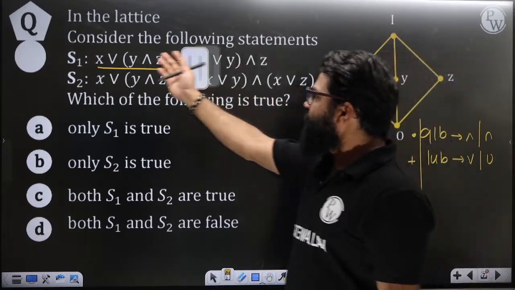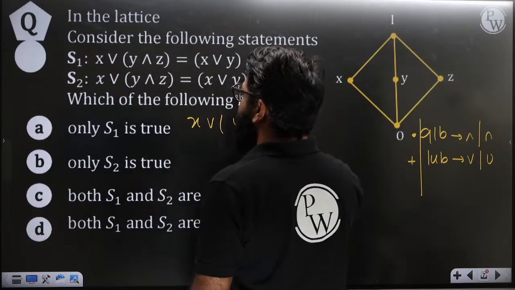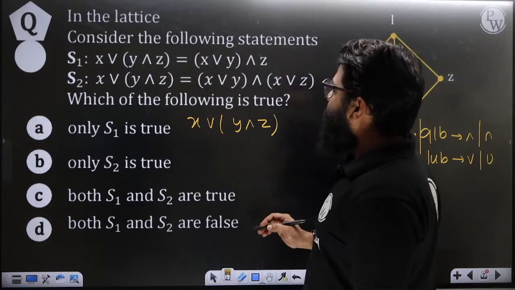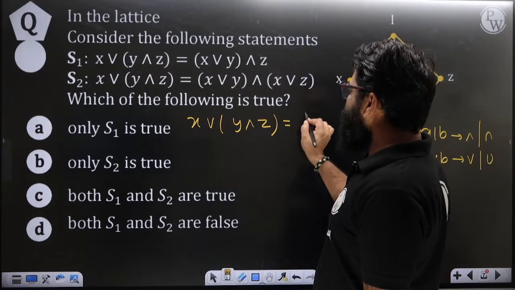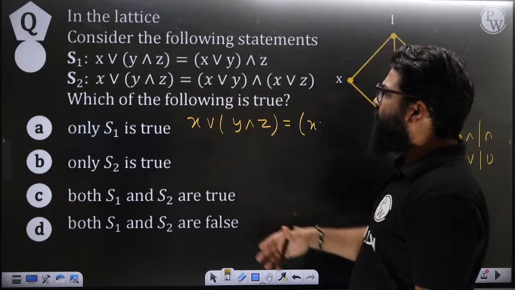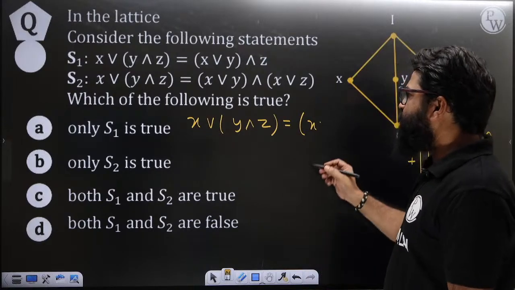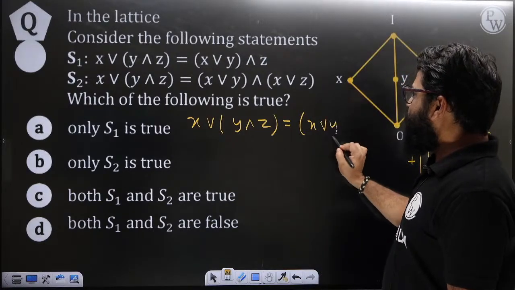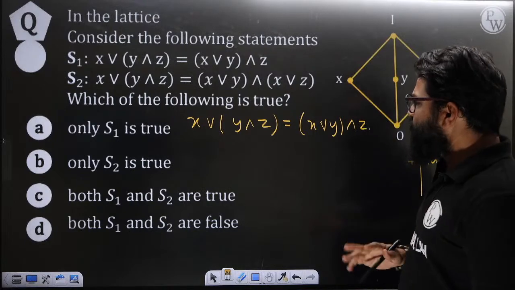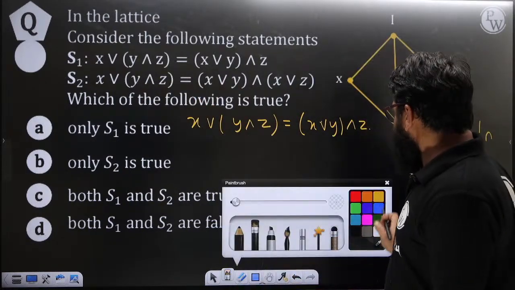Let's try to take one example over here. This one is saying X OR, and then Y AND Z. Here it is trying to say that this is not the associative law. This is the distributive law, where a different operator has been used. Then this is X OR Y, and then here you will have Z. This is not the distributive law because the operators are different. First we will try to understand with respect to that.